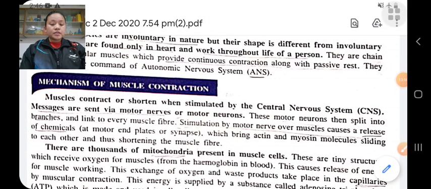When a muscle fiber is stimulated to contract, the myosin molecule causes energy release from ATP, and ATP is further broken down. The voluntary muscles make up 40% of our body weight, and every muscle fiber is made of a large number of microscopic threads called myofibrils. This is the mechanism of muscular contraction.